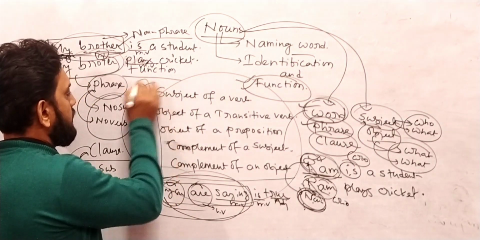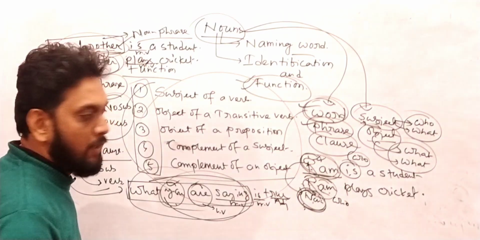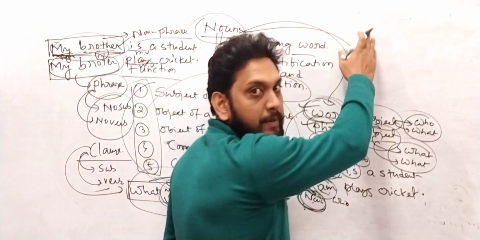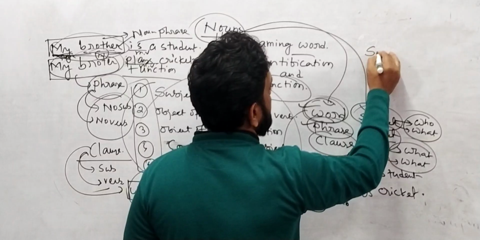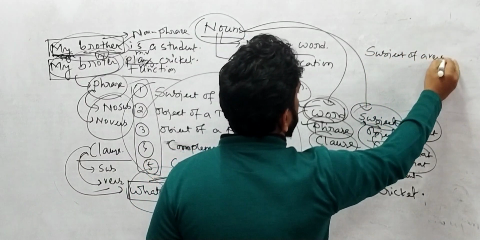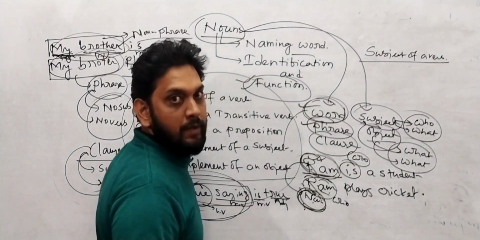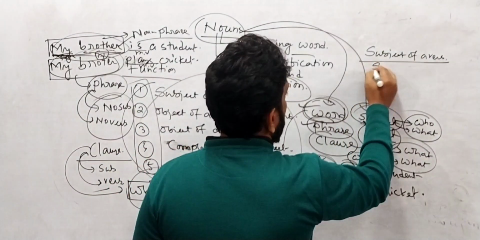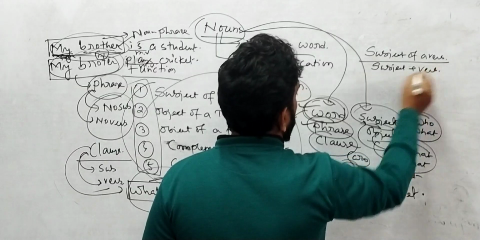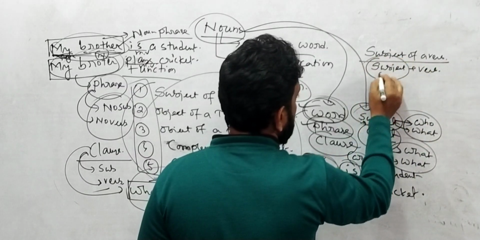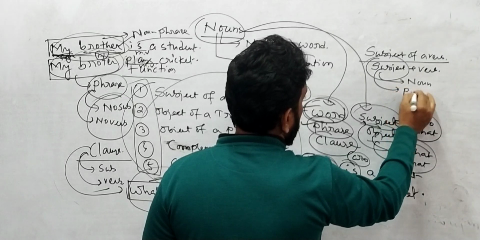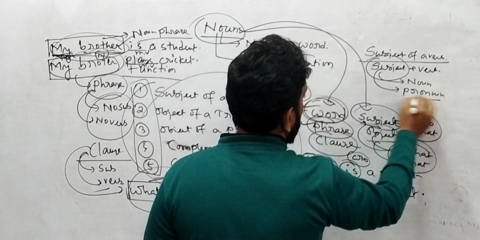There are 5 functions of a noun. First one is subject of a verb. What does subject of a verb mean to us? So write down, all of you: subject of a verb. Subject of a verb means subject plus verb, and always you should remember, subject is always either a noun or a pronoun.